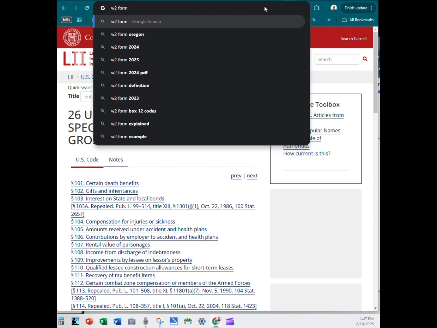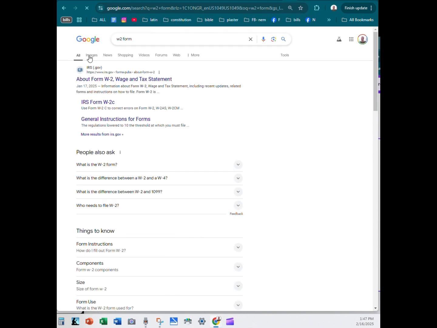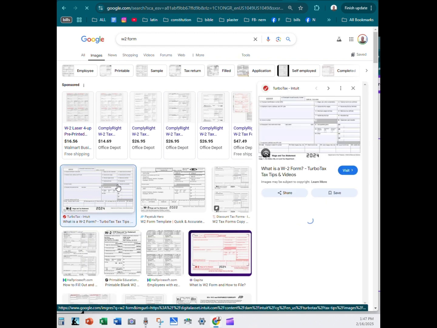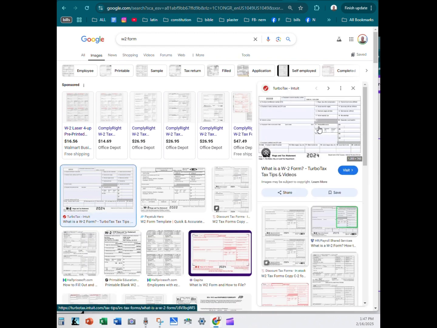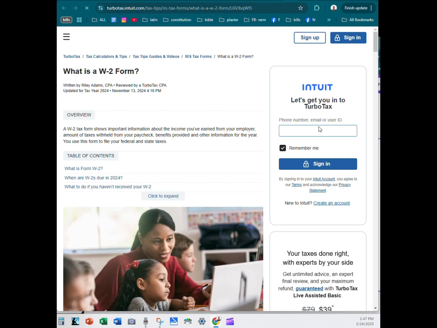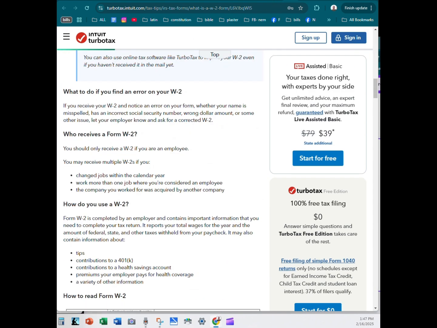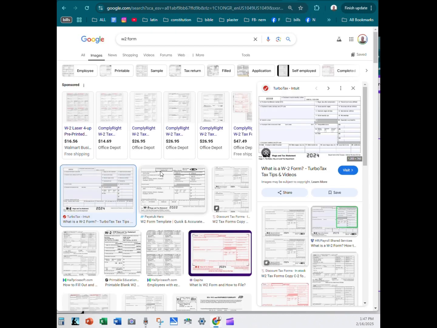So then we go to a W-2 form, and give me a minute while I actually pull one up because I should have come to the party prepared. I'm prepared in my heart and my mind, okay? Not going to find one here. Okay, we're going to find one here.